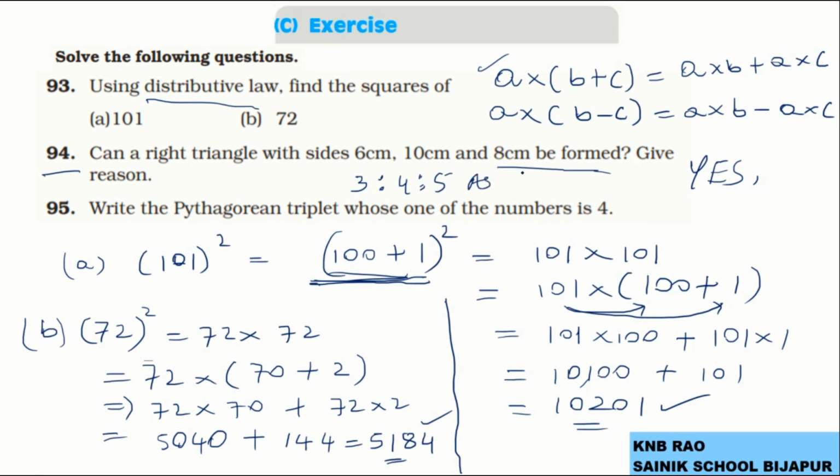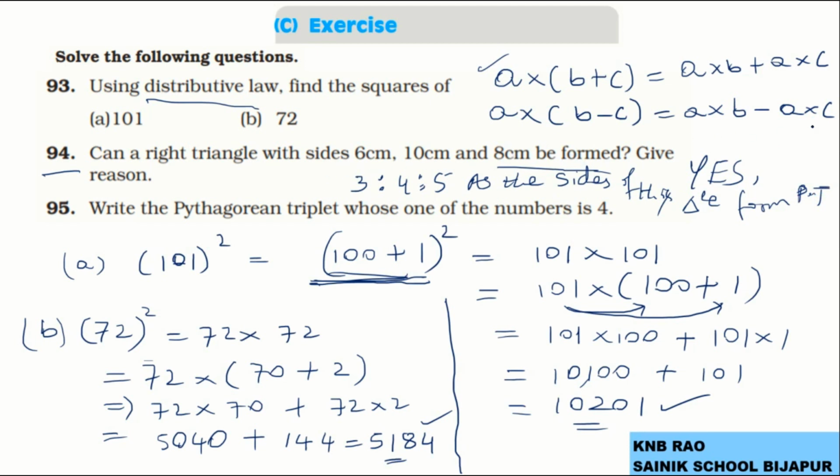As the sides of this triangle form Pythagorean triplets, I say that they form a right angle triangle.